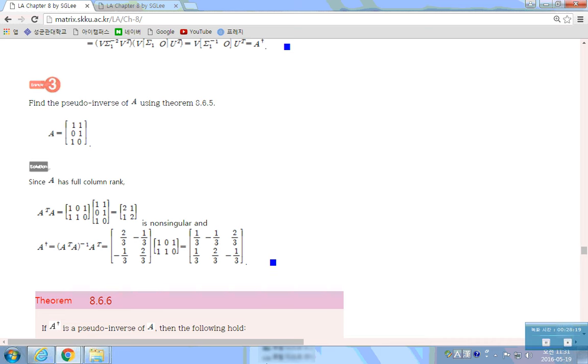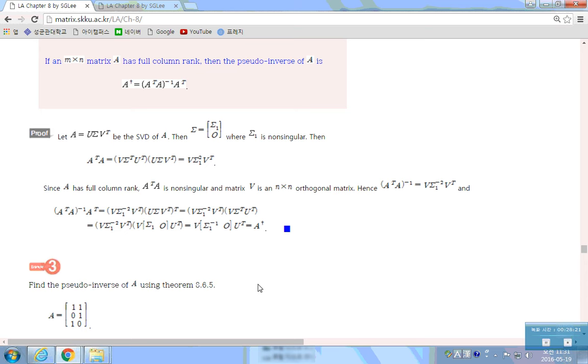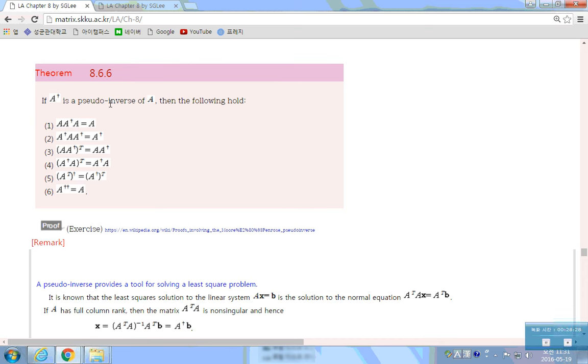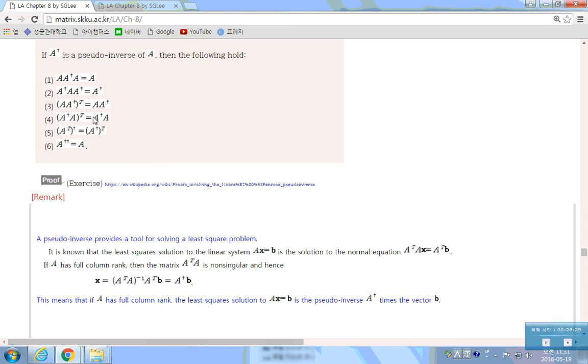Just A transpose A inverse times A transpose. Here are the properties of the pseudo inverse. A dagger satisfies all of these: A times A dagger times A is A; A dagger times A times A dagger is A dagger; the transpose of A times A dagger is itself; the transpose of A dagger times A is itself.